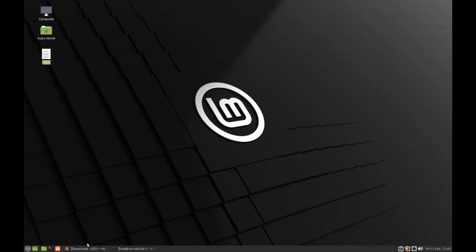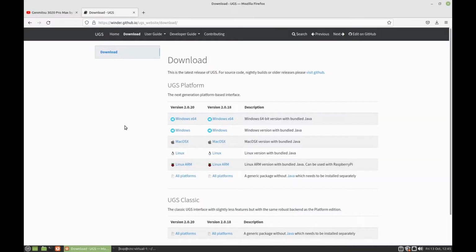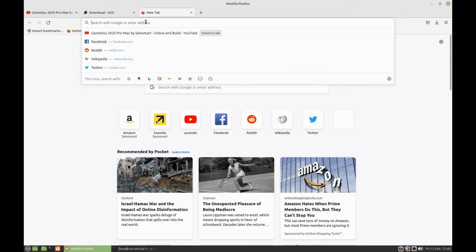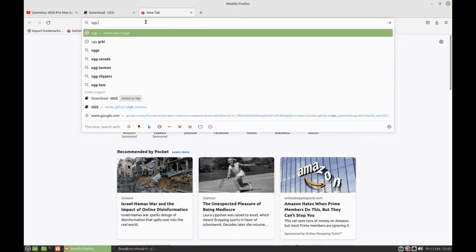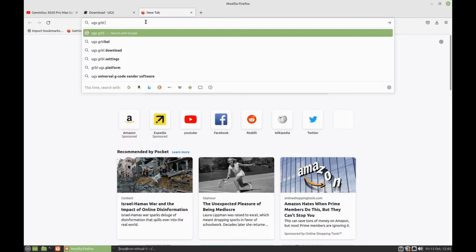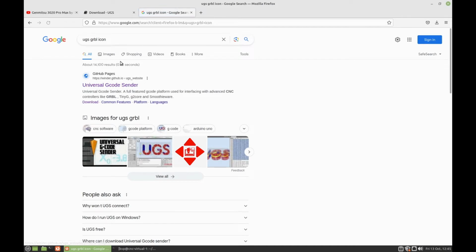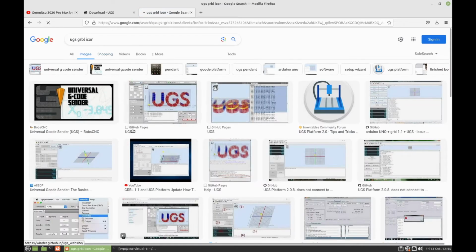I don't really like that plain sheet of paper looking thing, so let's go find an image for it. So I'm going to go UGS, and I'm going to add the term Gribble. I'm going to go icon. I'm going to go to images, and I'm going to select this one. Actually, there's one I haven't seen before.